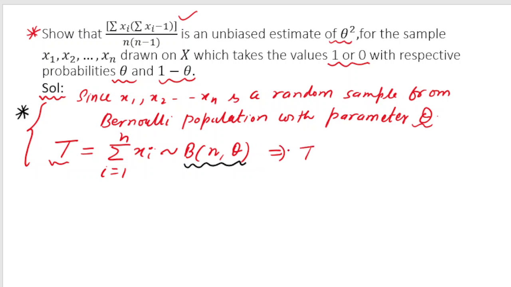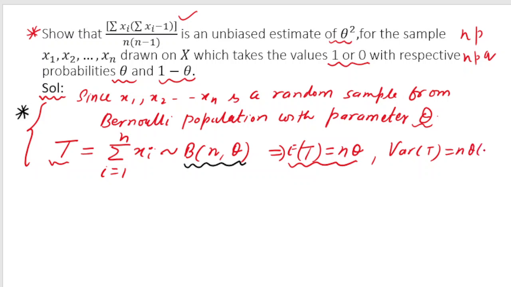Now since t follows the binomial distribution, it means that expectation of t will be equal to n theta. You know that the mean of the binomial distribution we have studied earlier is n into p, and variance is n into p into q. So here in place of p we are using the parameter theta, so expectation of t is equal to n theta, and variance of t is equal to n into theta into 1 minus theta. Now we have to show that this is an unbiased estimator of theta square.